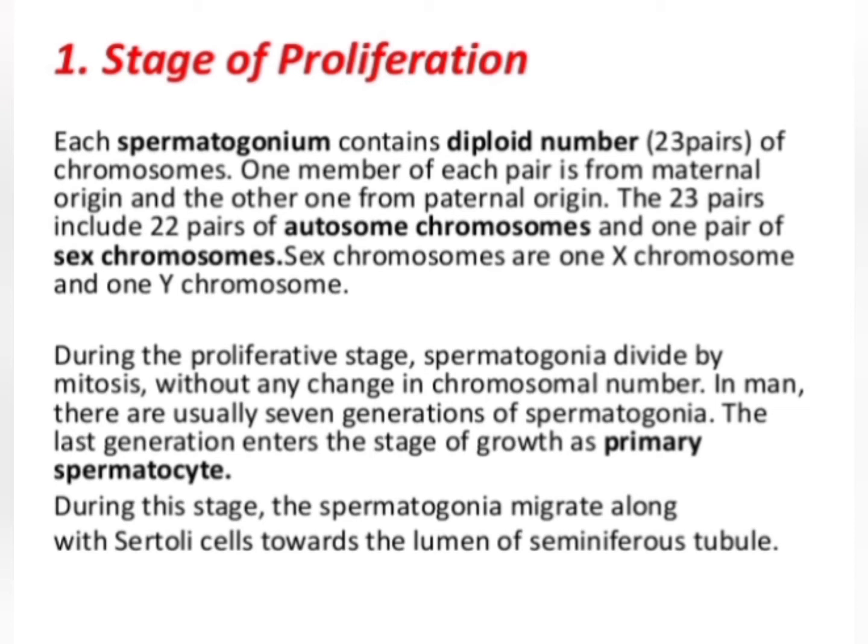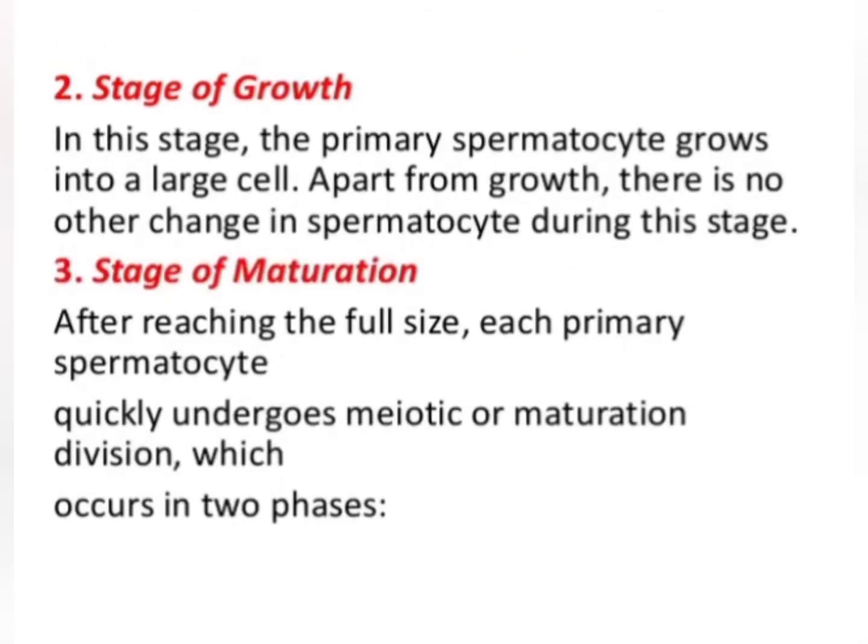And during this stage, spermatogonia migrate along with the Sertoli cells towards the lumens of the seminiferous tubules. Second stage, stage of growth. In this stage, primary spermatocytes will grow in size. Apart from the growth, there is no other change in spermatocytes during this stage. Now the third stage, stage of maturation.